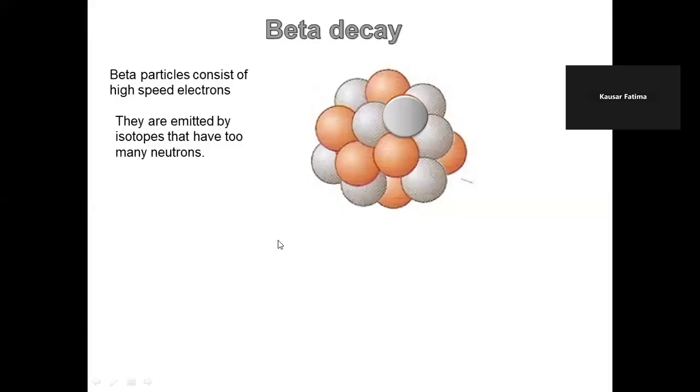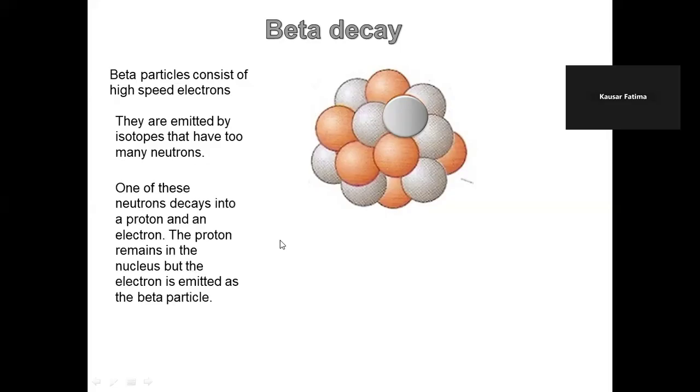A neutron splits up into a proton and an electron. The electron cannot stay in the nucleus, nor can it become an orbital electron because it has high energy, so it goes out as a beta particle. Which neutron decays is unpredictable. We cannot tell which neutron will be decaying, but one neutron decays into a proton. Here neutrons are represented by gray color, and protons by rust color.